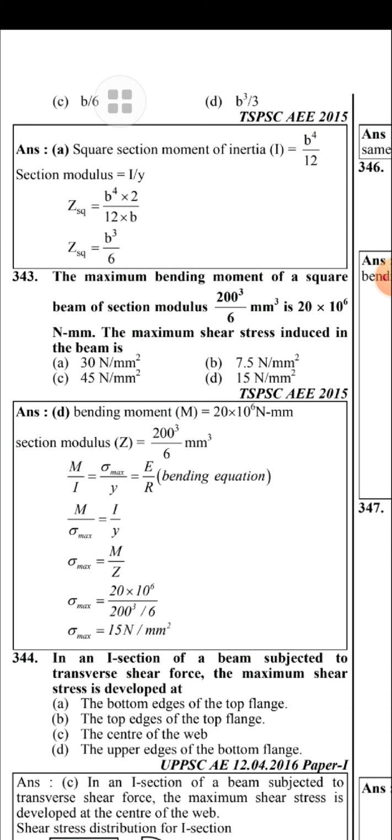Section modulus is equal to b cube by 6 for a square beam. So M by I is equal to sigma by y is equal to E by R, sigma max is equal to M by Z. Putting the values, we get the answer.